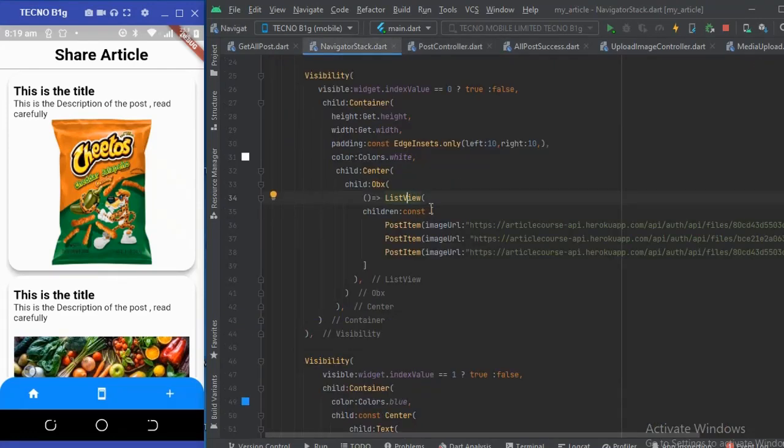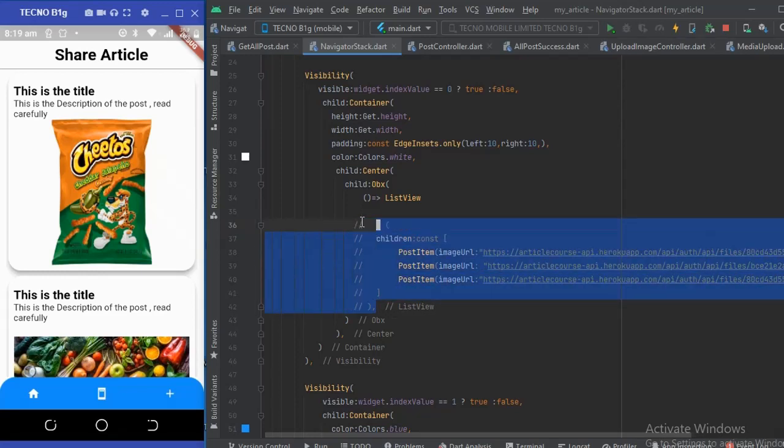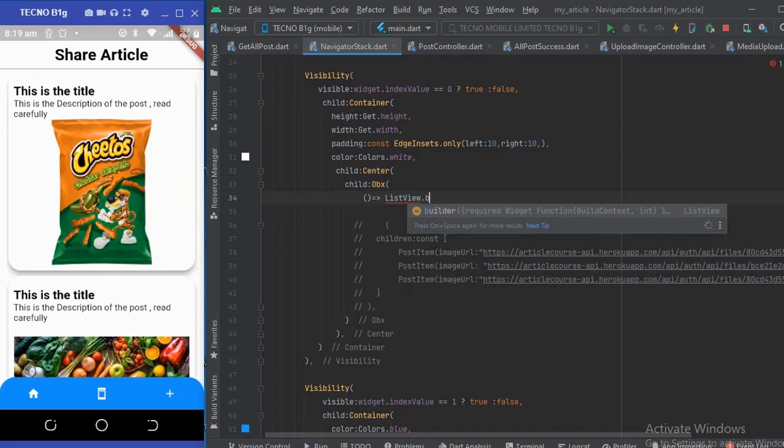So now what we're going to use here is not just a list view. For now, let's take this down and comment this out. We're gonna use a ListView dot builder.